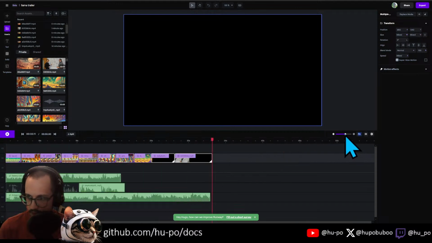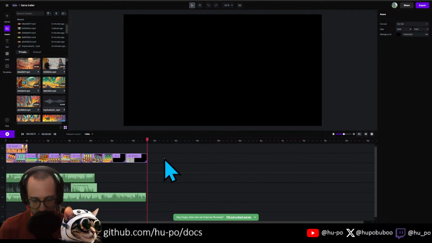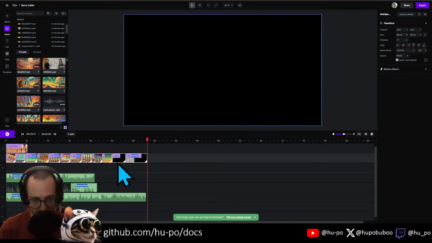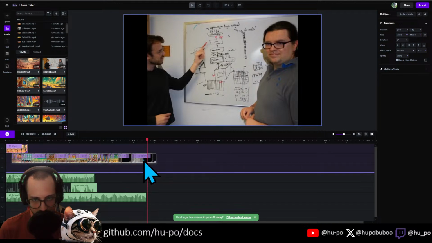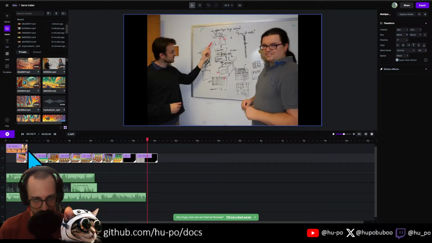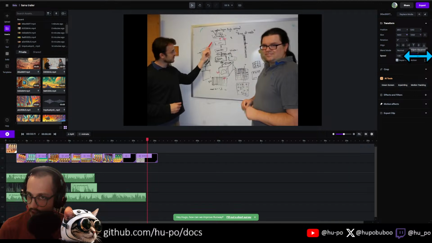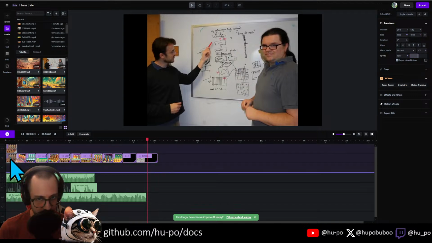Ruh-roh. Yeah, you have to select everything and then shift everything like that. Shift everything again, like that. Then we'll make this one go a little bit faster, and then we'll put it right in there.